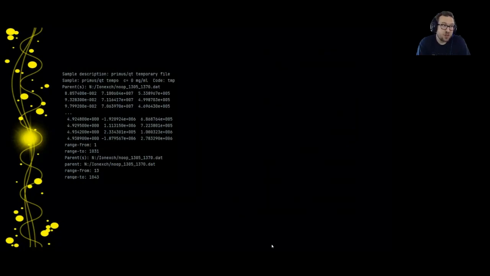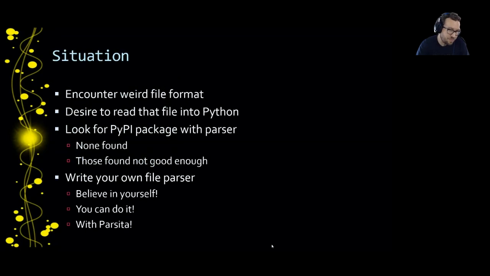Yeah, no, you are going to slurp it into Python and do your analysis there because, well, slurping your data into Python and doing your analysis there is kind of what this conference is all about. So if you encounter a weird file format and you want to read that file into Python, then first look for a parser for that format on PyPI. The first rule of Parsita is don't use Parsita. As much as I love using Parsita to write parsers, I still use someone else's parser whenever I can. But if there's no parser available, or that parser that is on PyPI is not good enough for your needs, then you're going to have to write your own.